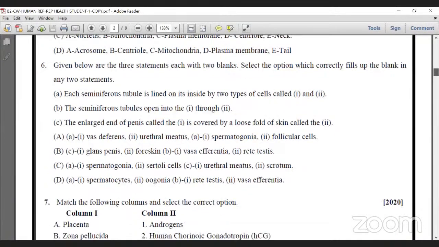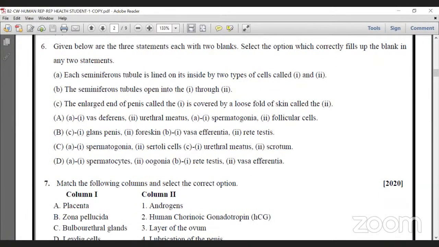Question number 6. Given below are 3 statements, each with 2 blanks. Select the option which correctly fills up a blank in any 2 statements. So that is one important question. It takes time to solve this, so within 1 minute you have to finish.